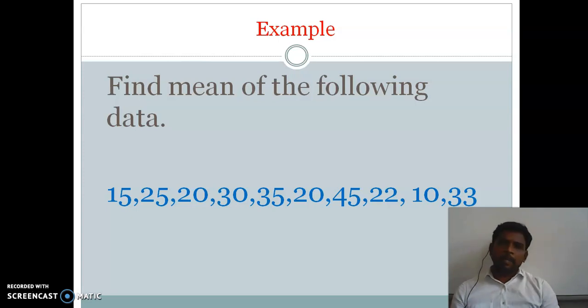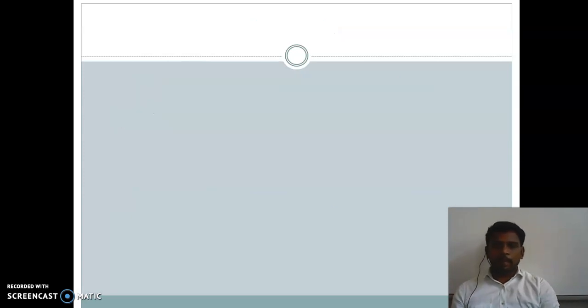So what type of data is this? This comes under raw data, because frequency distribution needs an x value and also an f value, and continuous data means class intervals like 0 to 10, 10 to 20. But here only numbers are given, right? It comes under raw data. For raw data, how can you find the mean value? The formula is available. So look at the solution now.